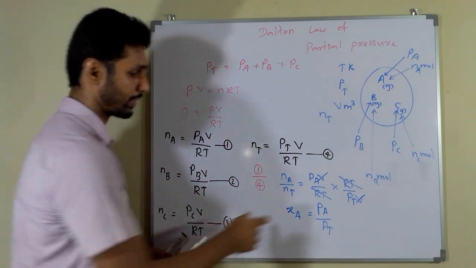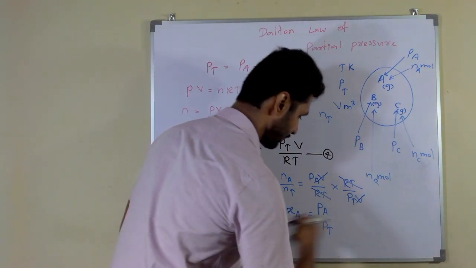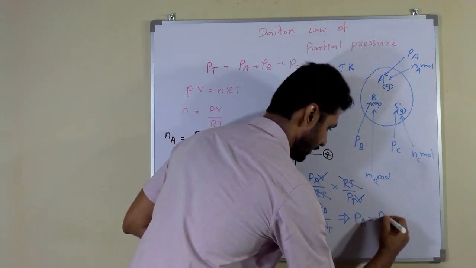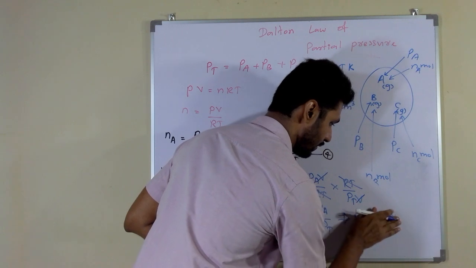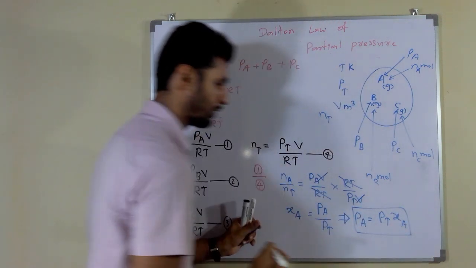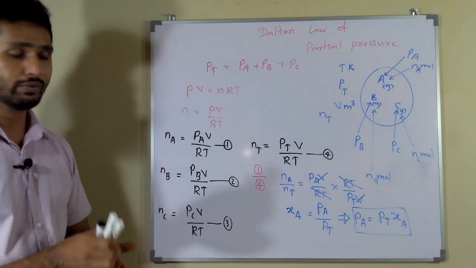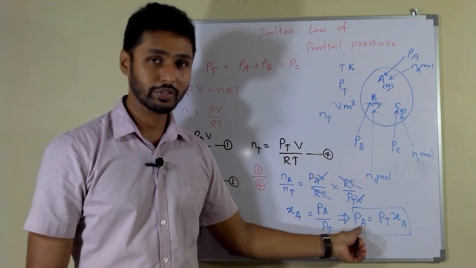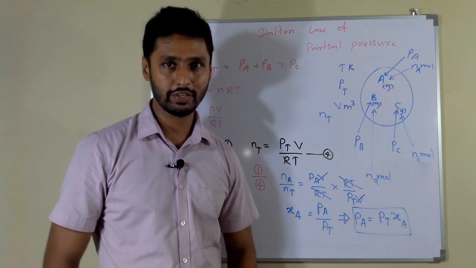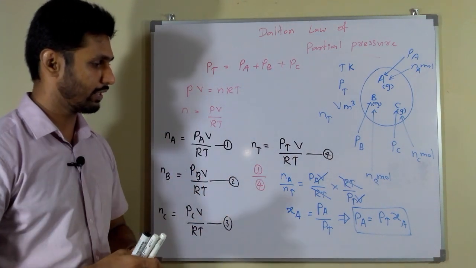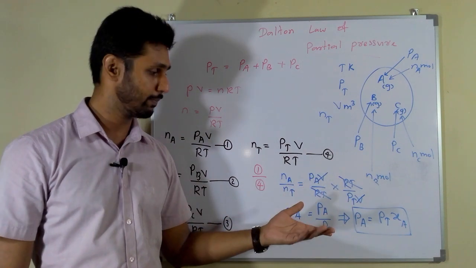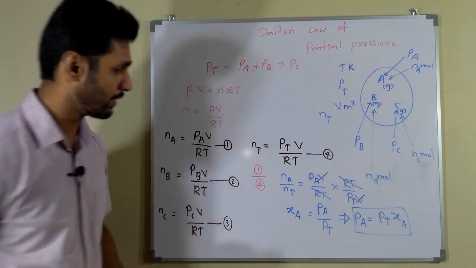Then finally you can make PA the subject like this. Then PA equals P total into XA. This is the formula we derive, and this partial pressure is equal to the total pressure into mole fraction of A gas. That is it. Like this we can generate the formula for partial pressure of B, partial pressure of C. Let's see how to do that.